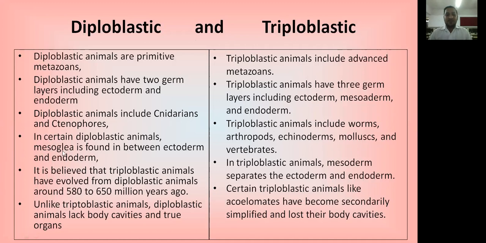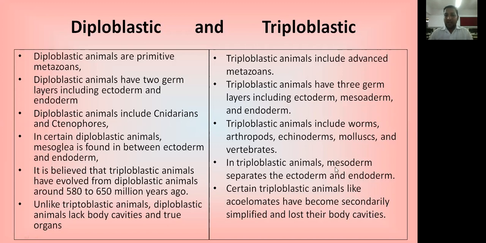In certain diploblastic animals, the mesoglea is found in between the ectoderm and endoderm. This is not a true middle layer, but a stuffing between the two layers; the outer layer and inner layer are separated by the mesoglea.